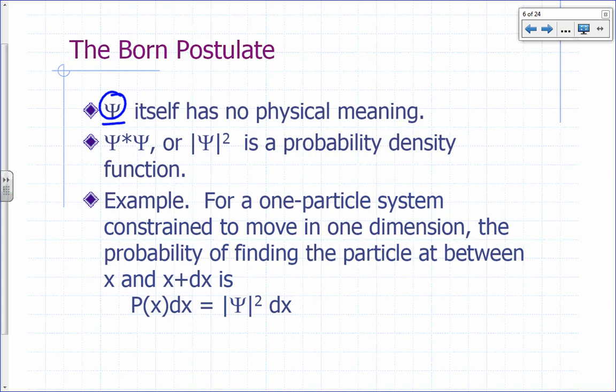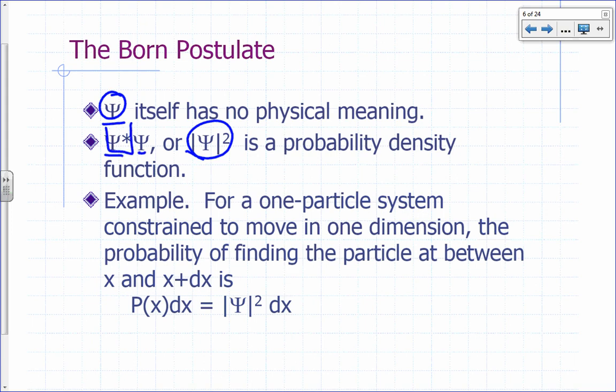It cannot have a physical meaning because everything in our physical world is associated with a real number. So psi itself has no physical meaning. If you want something out of psi that has a physical meaning, you extract a real number from psi. One way you can extract a real number from psi is to take the square of its absolute value. So multiply psi by its complex conjugate.